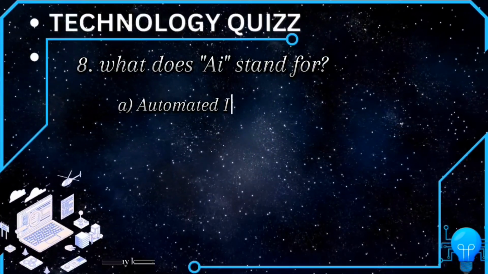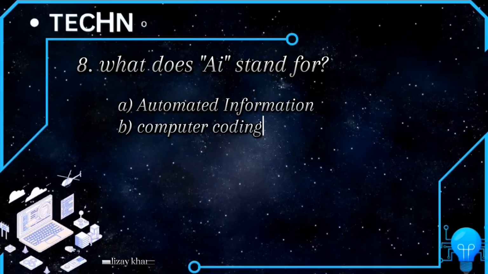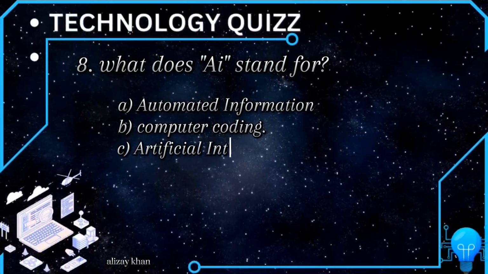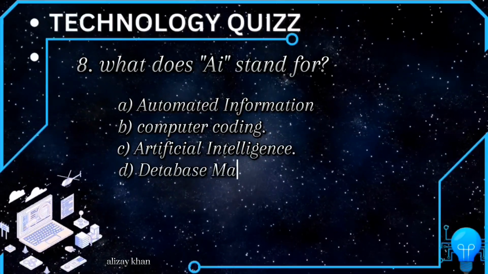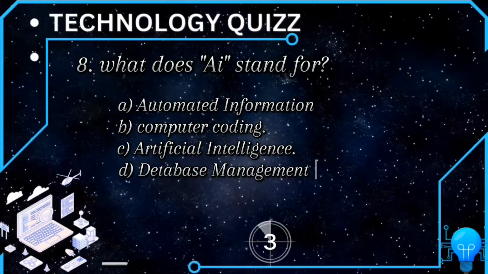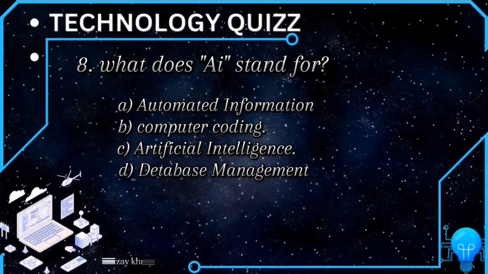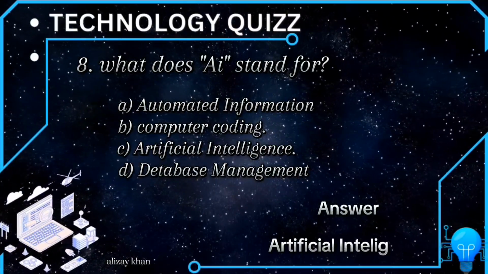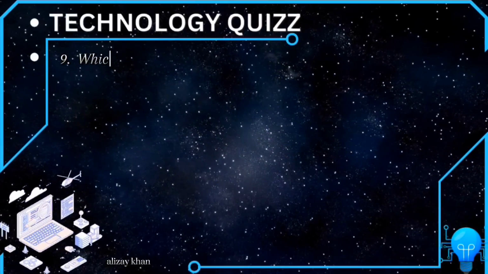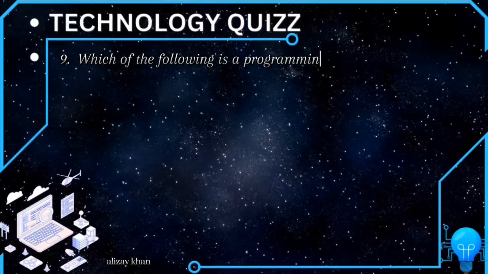8. What does AI stand for? A. Automated information. B. Computer coding. C. Artificial intelligence. D. Database management. Answer: Artificial intelligence.